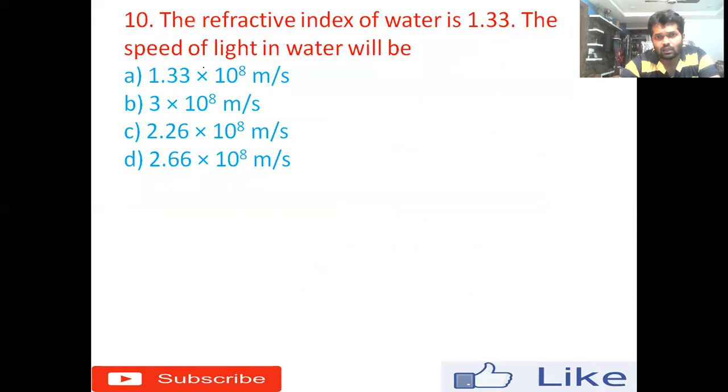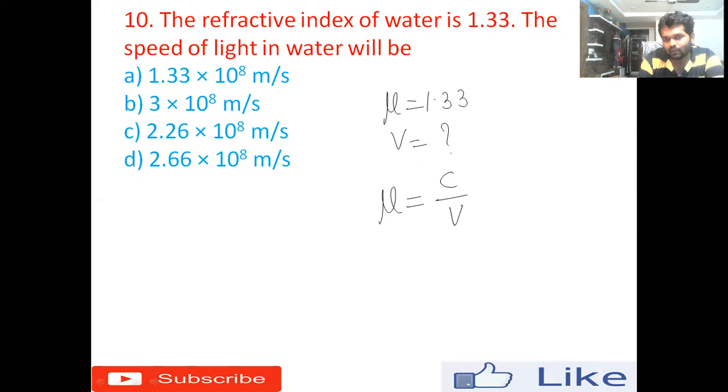Next one, the refractive index of water is 1.33. And remember, the refractive index is a physical quantity which does not have any units. It is basically a unitless physical quantity. And the speed of light in water will be... So they are asking for the speed of light in the water medium. The formula is mu equals C divided by V, but we have to find V, so V equals C divided by mu.